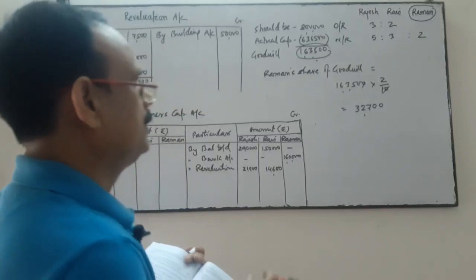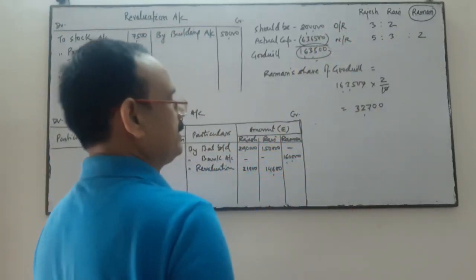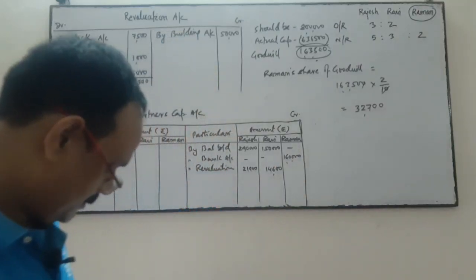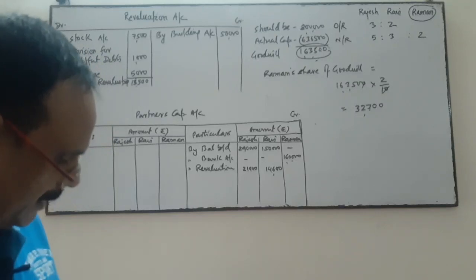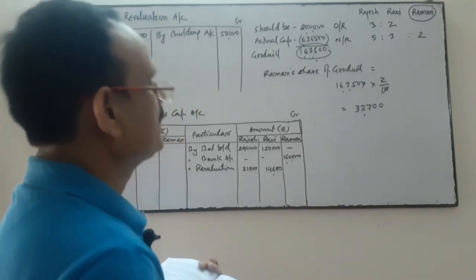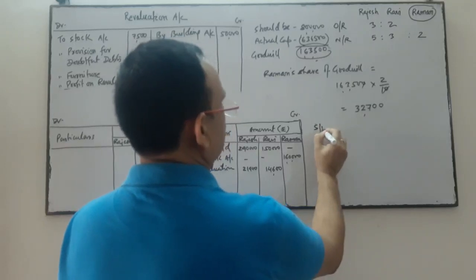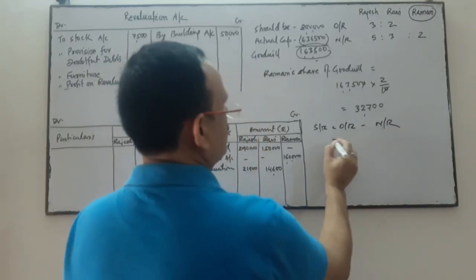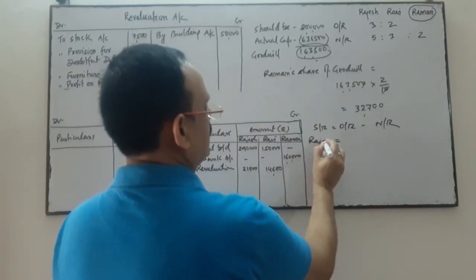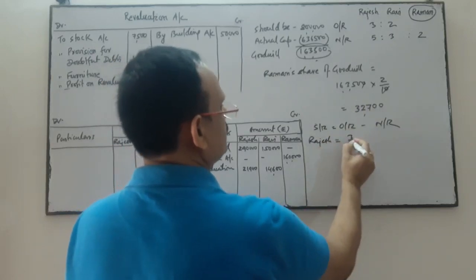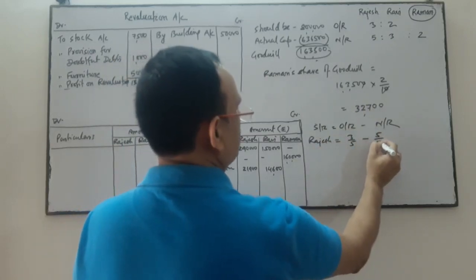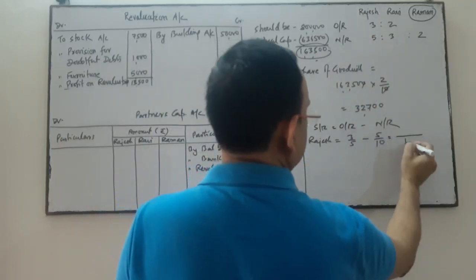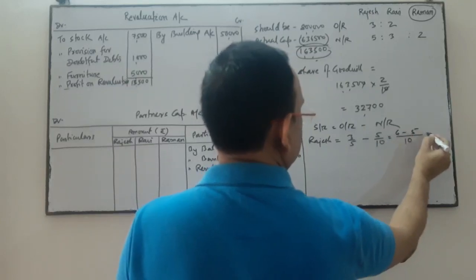Now, old ratio and new ratio is given. So we have to calculate the sacrificing ratio. You know the formula: old ratio minus new ratio. So first you calculate Rajesh's sacrificing ratio. Rajesh's old ratio is 3 by 5 and new ratio is 5 by 10. So LCM is 10. 6 minus 5, 1 by 10.